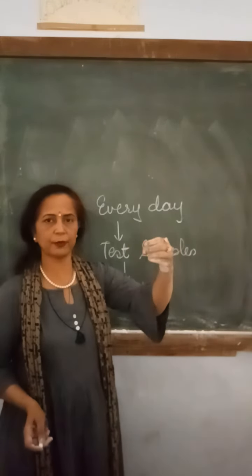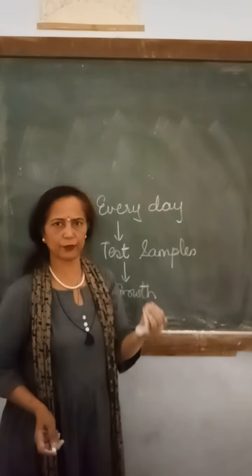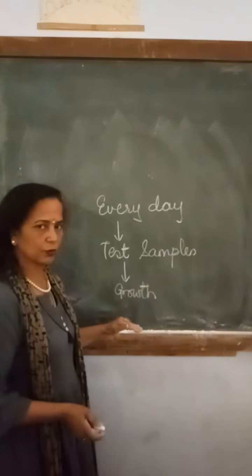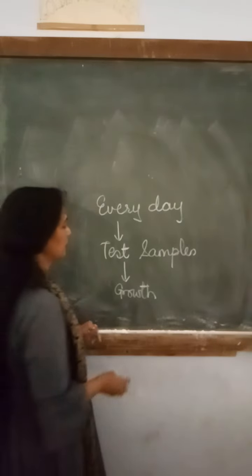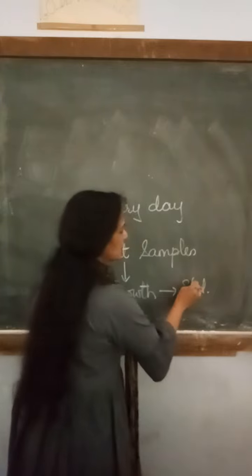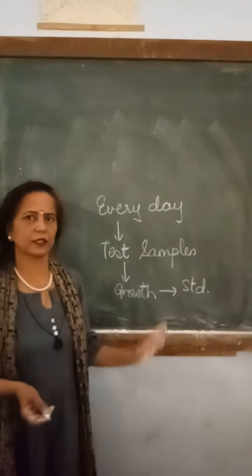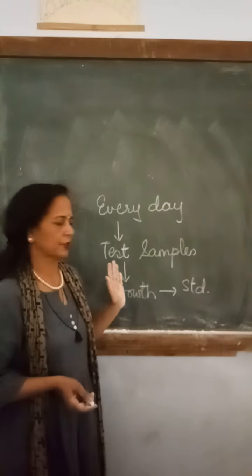You have to shake the tube, and if you find turbidity, it means there are some bacteria or fungi inside. Then what to do? If you get growth, you have to compare it with the positive and negative standards, and then the final conclusion is drawn.